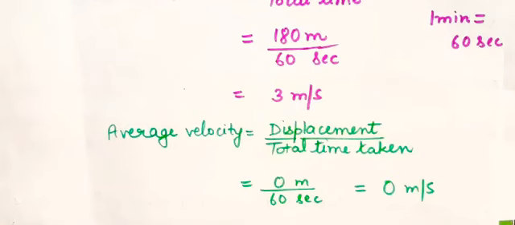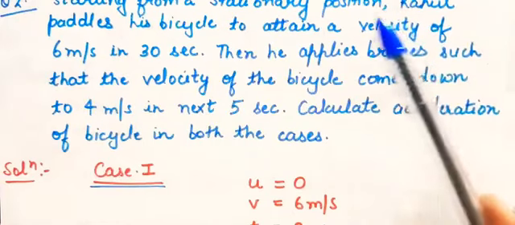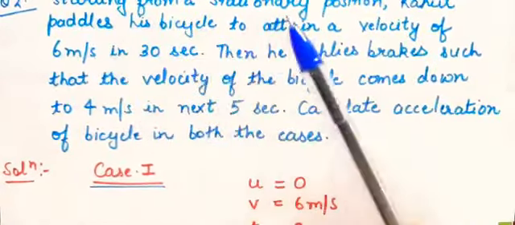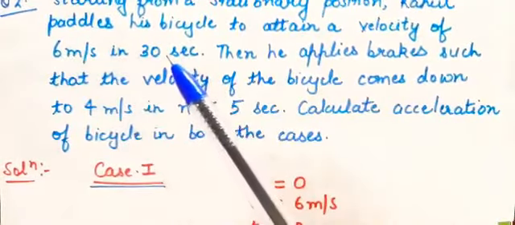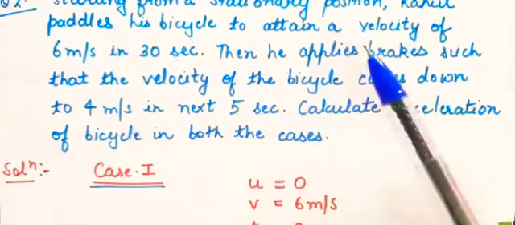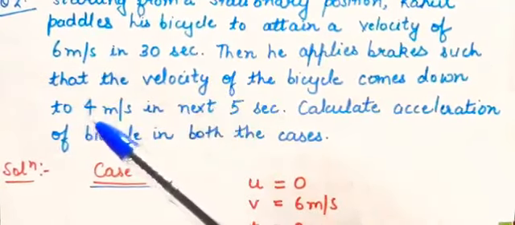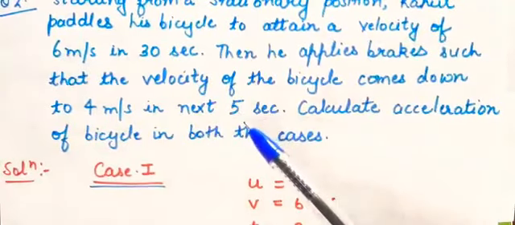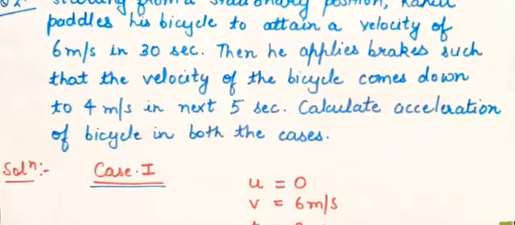Now coming to the second question. Starting from a stationary position, Rahul pedals his bicycle to attain a velocity of 6 meter per second in 30 seconds. Then he applies brakes such that the velocity of the bicycle comes down to 4 meter per second in the next 5 seconds. Now calculate the acceleration of the bicycle in both the cases.